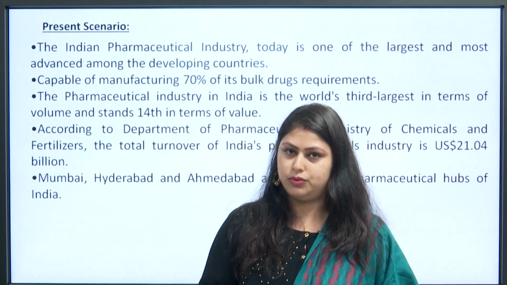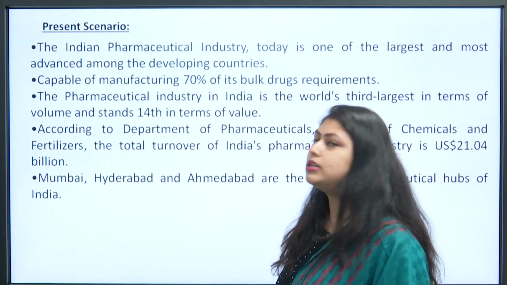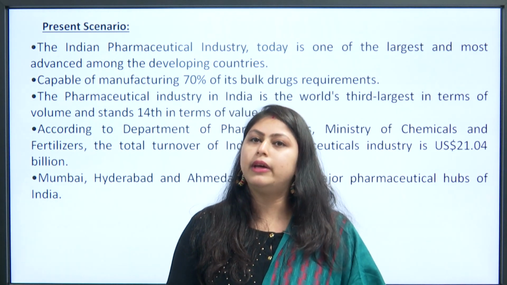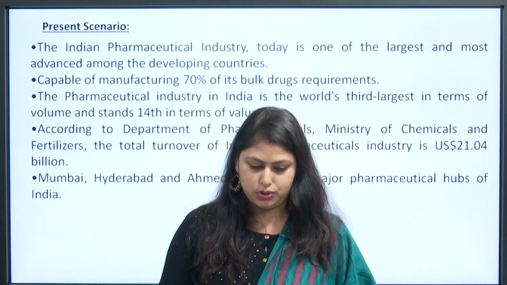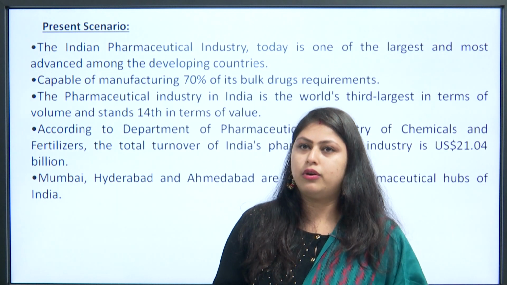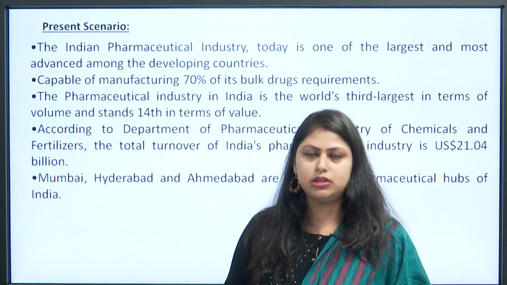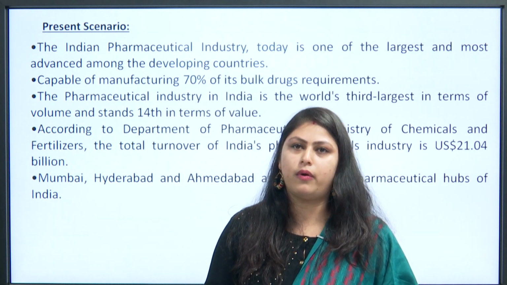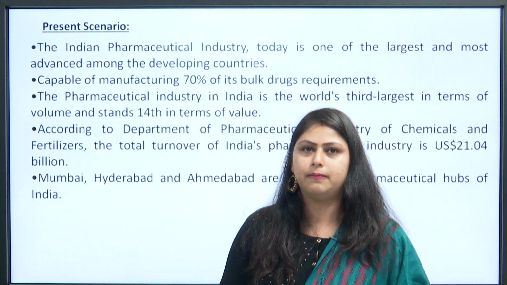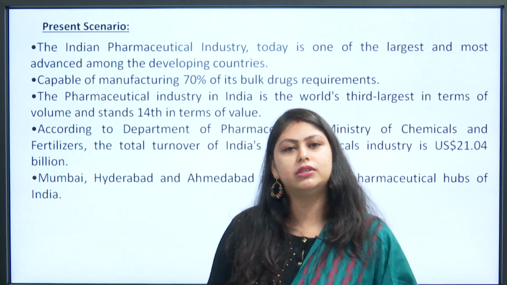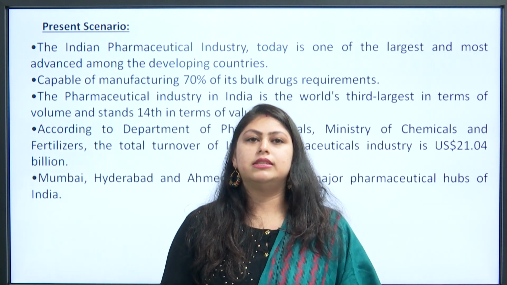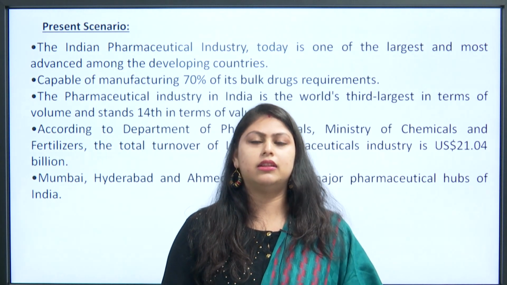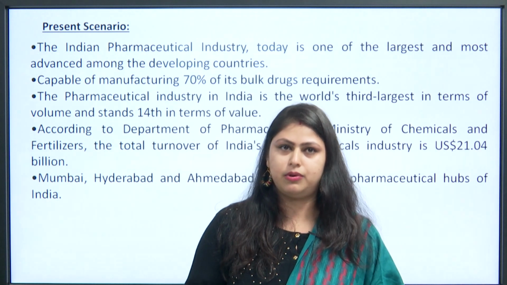The pharmaceutical industry in India is world third in terms of volume and stands 14th in terms of value. According to the Department of Pharmaceuticals, Ministry of Chemicals and Fertilizers, the total turnover of the Indian pharmaceutical industry is approximately US dollar 21.04 billion. The main hubs of pharmaceutical industries in India are Mumbai, Hyderabad, Ahmedabad, etc. There are many more states where Indian pharmaceutical companies have been set up nowadays.